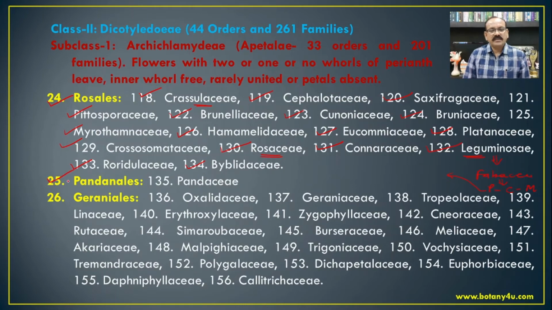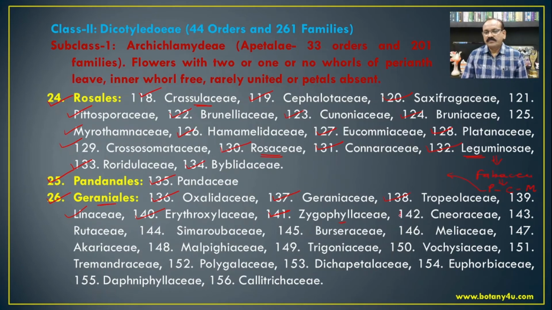The next order, that is Pandales, that is family Pandaceae, which includes the genus Panda. Then the 26th order in Archichlamydae or the dicotyledons, that is Geraniales, which includes the family Oxalidaceae, that is Oxalis is one of the genus. Then Geraniaceae, then Tropaeolaceae, Linaceae, that is Linum is one of the genus. Then Erythroxylaceae, then Zygophyllaceae, that is Tribulus terrestris, which is the small herbaceous plant having yellow flowers.